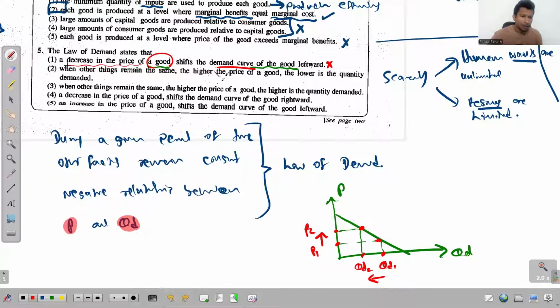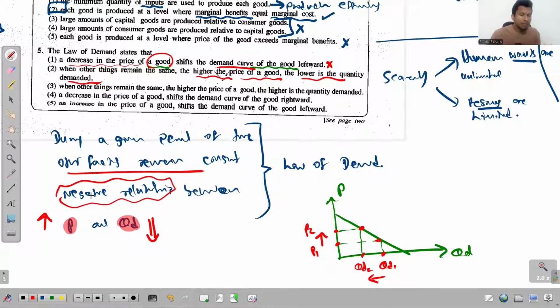Second one: the law of demand states that when other factors remain constant, the higher the price of a good, the lower the quantity demanded. When one variable increases, the other variable decreases, which means there is a negative relationship between P and QD. So yes, it's true. Then the answer for this question 5 has to be the second one.